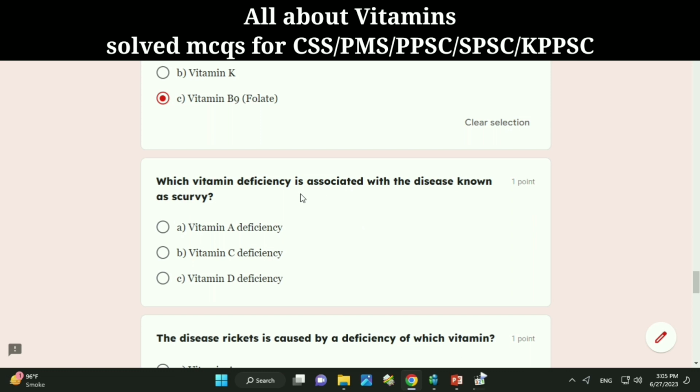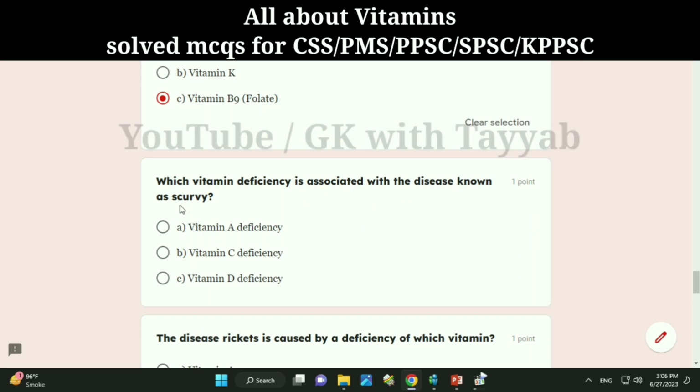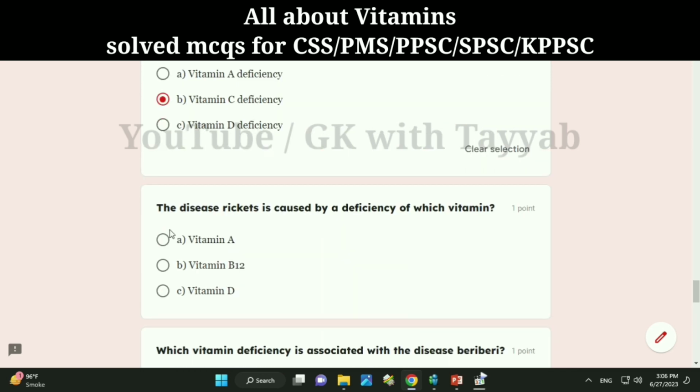Which vitamin deficiency is associated with the disease known as scurvy? A. Vitamin A deficiency. B. Vitamin C deficiency. C. Vitamin D deficiency. Correct answer, B. Vitamin C deficiency.